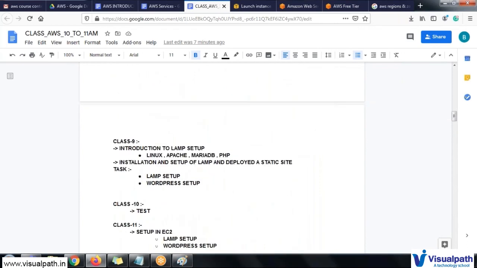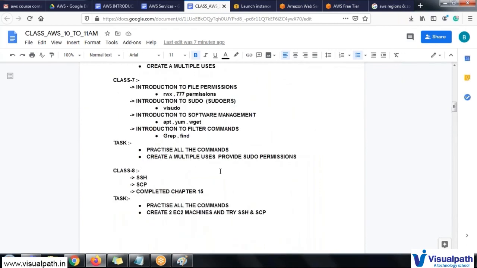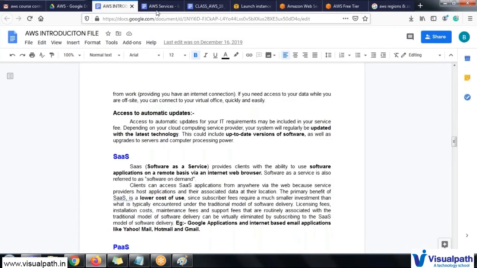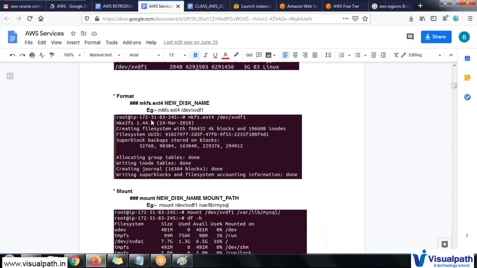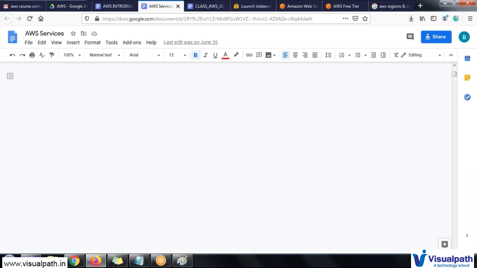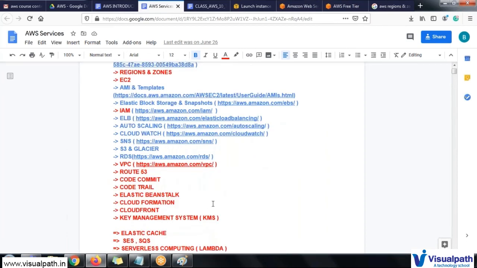Each and every day I will have notes on what we're going to cover. AWS is one of the cloud services available in the market. We have multiple cloud services like GCP, Azure, etc., but here we're going to cover AWS, and this is the course content. I think you have already received the course content from our office, and these are the different services I'm going to cover in this entire course.